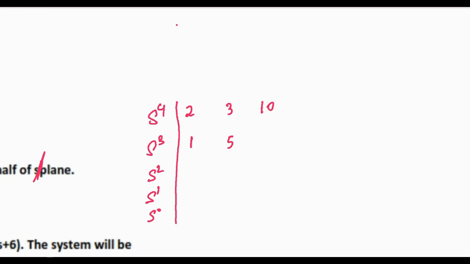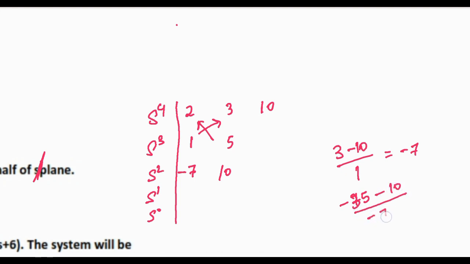This value will be 3 minus 10 by 1, so this will be minus 7, and this will be 10. S to the power 1 will be minus 7 into 5 minus 35 minus 10 by minus 7, that is 45 by 7, and this is 10.